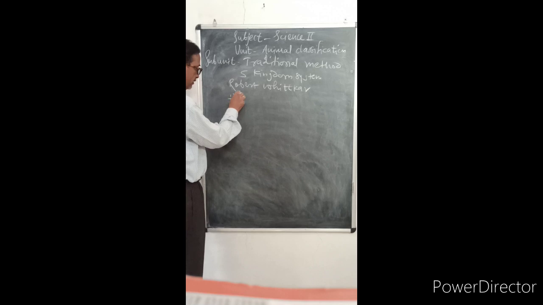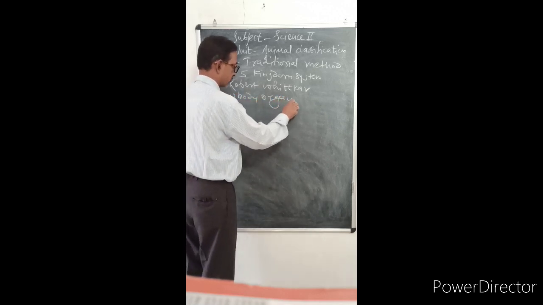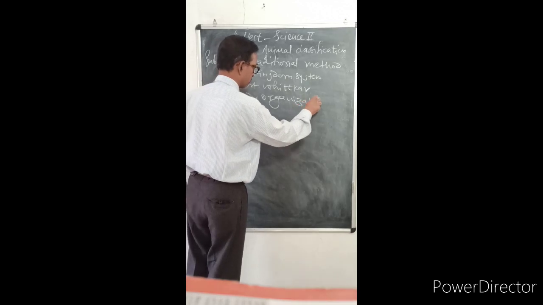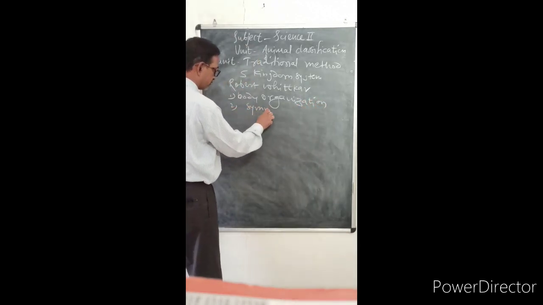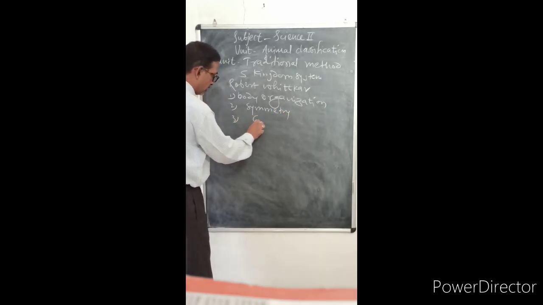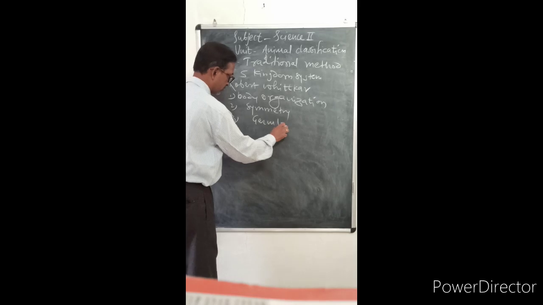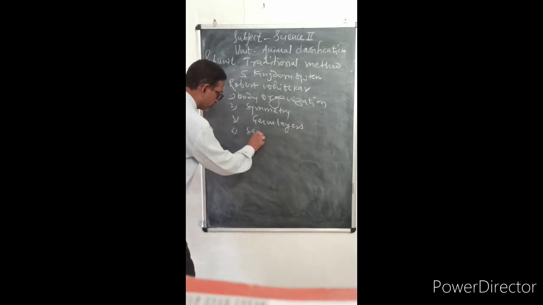First is body organization. Second is symmetry of the body. Third, germ layers. Fourth is segmentation.